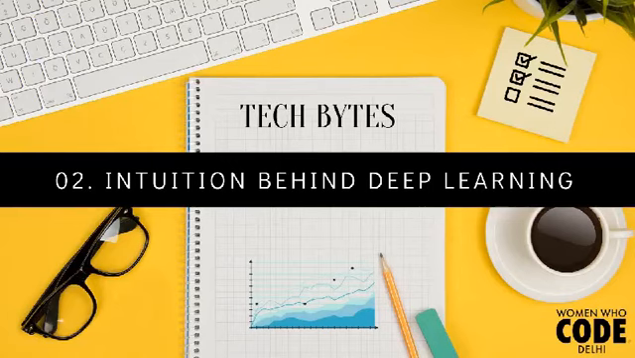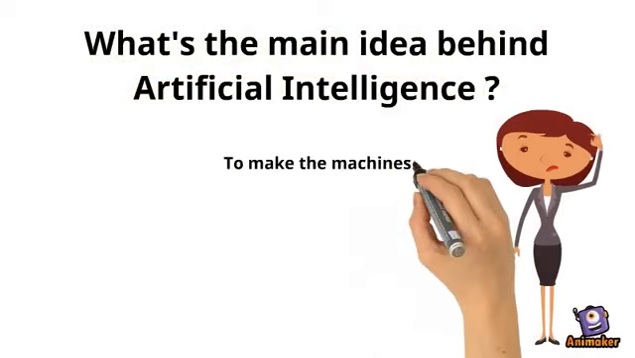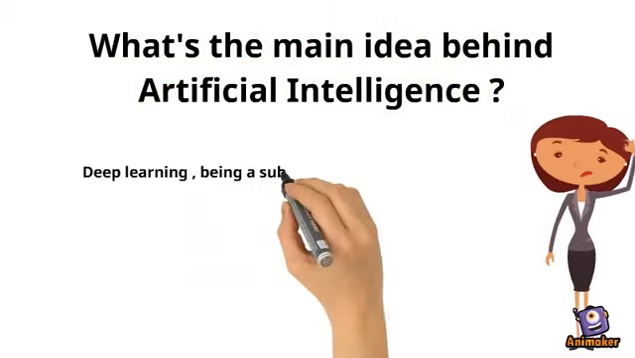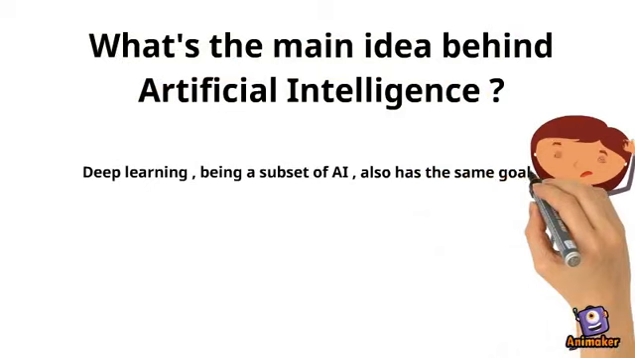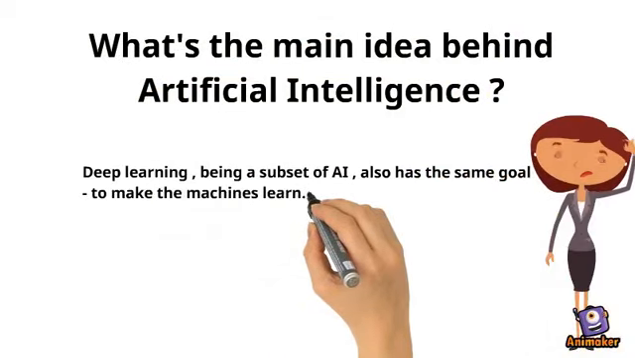In the last video, we looked into the difference between machine learning and deep learning. In this video, let us look into what's the intuition behind deep learning. Coming over to what's the main idea behind artificial intelligence. It is to make the machines think and learn like we do. Deep learning, being a subset of AI, also has the same goal, that is, to make the machines learn.